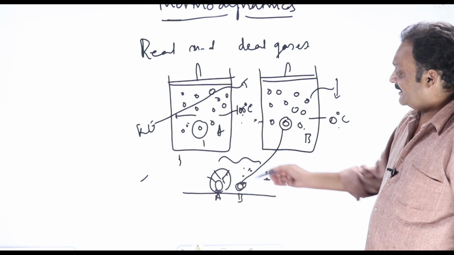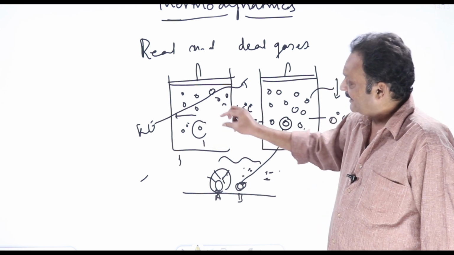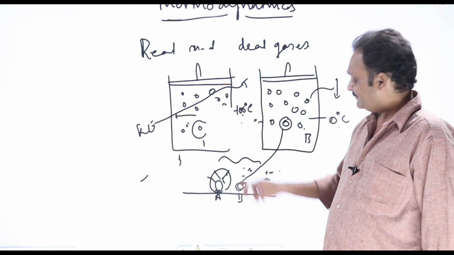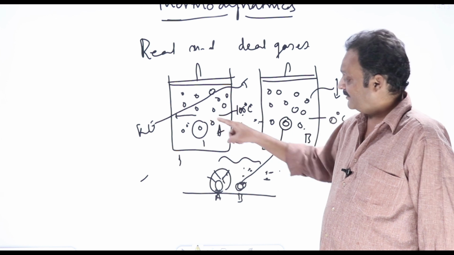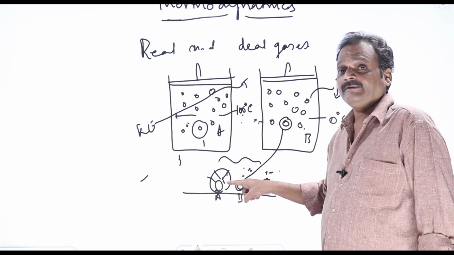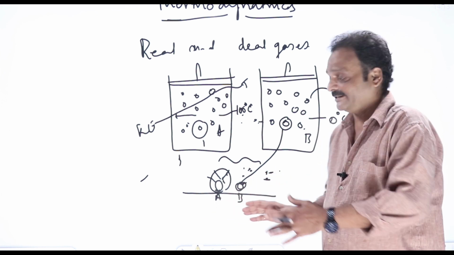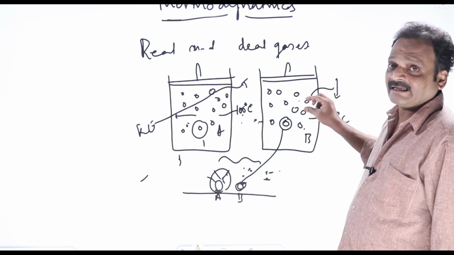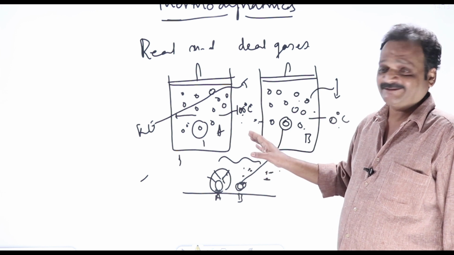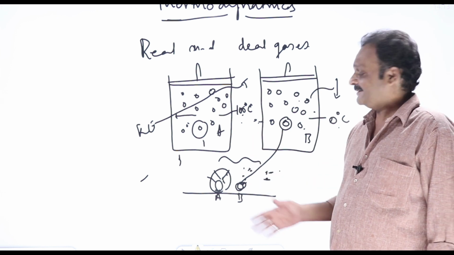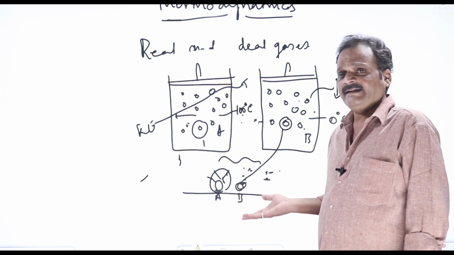Now in my example, in my imaginary experiment, I have taken one atom from this sample and I am putting it on the table. Putting it on the table means I am arresting its motion, making its kinetic energy 0. Similarly, I am taking out one atom from the other sample and putting it on the table, arresting its motion also. It is also not having any kinetic energy. Now there won't be any difference between A and B. Both are identical.